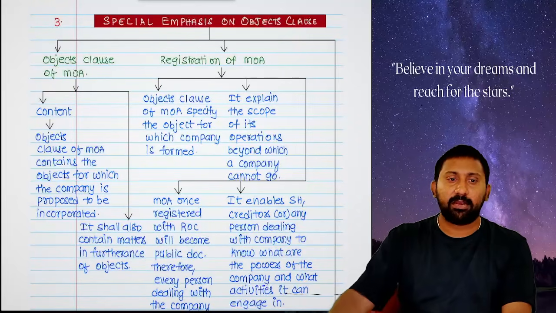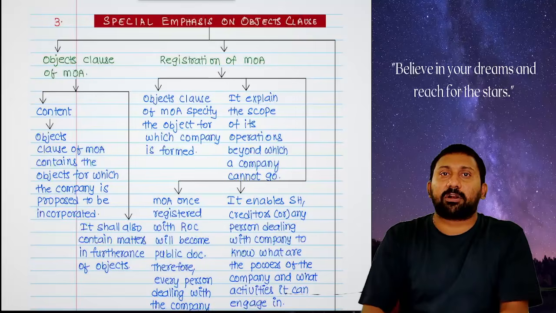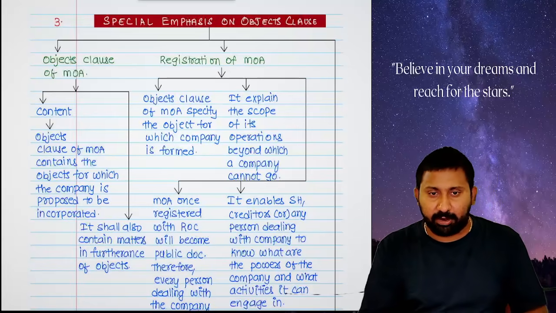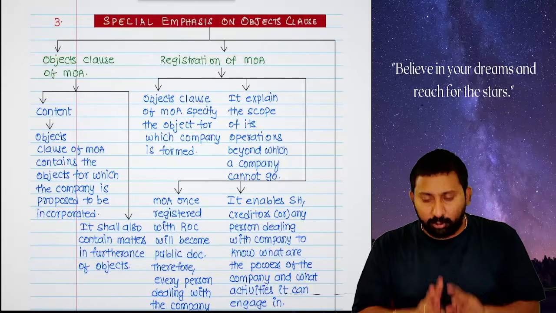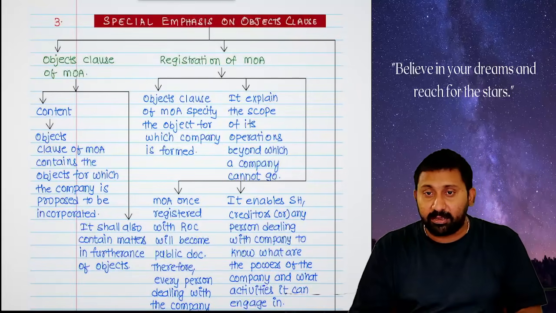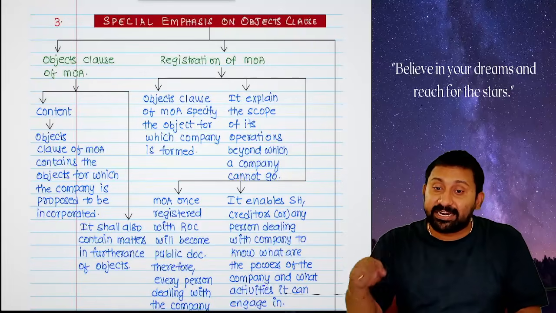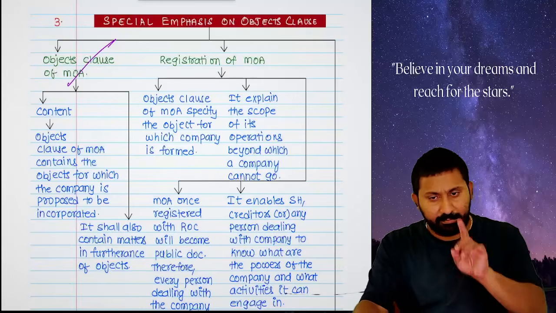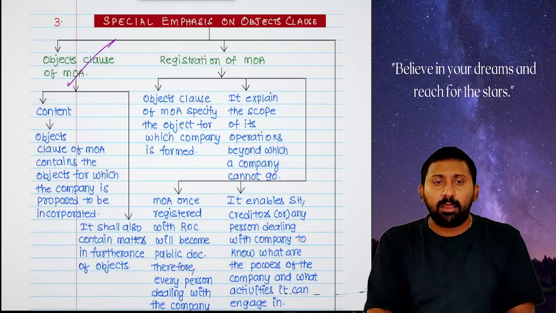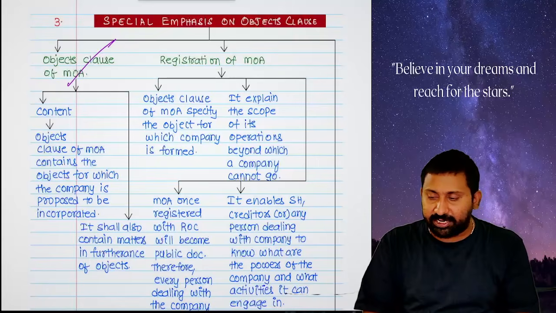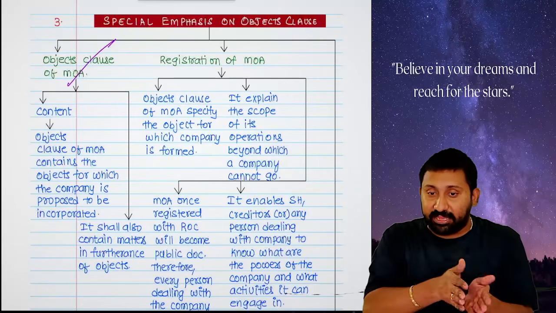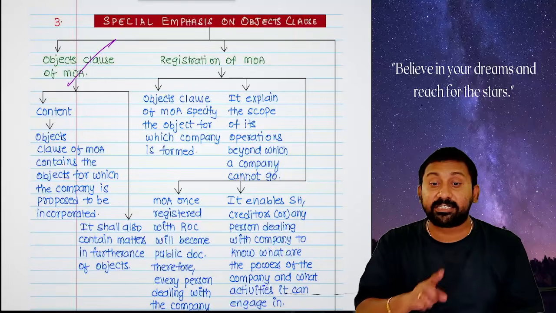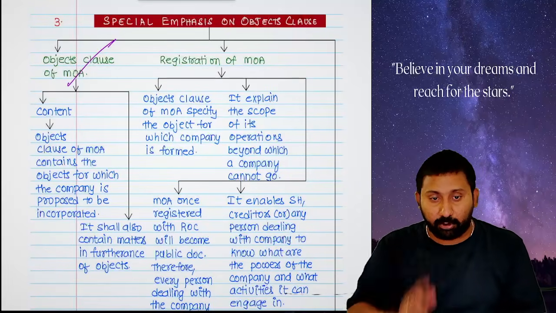Okay. Listen. First one, objects clause law. What will be there? What the company can do will be there in the objects clause of the memorandum. That means two types of objects: the main object, and in furtherance of that main object, what incidentally we should do. All will be there in the objects clause of the memorandum. Number two: memorandum and articles of association, once registered with the company, they become public documents.